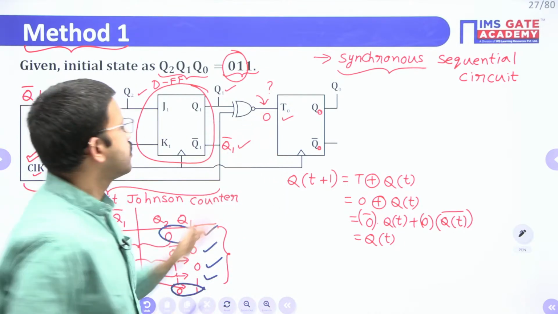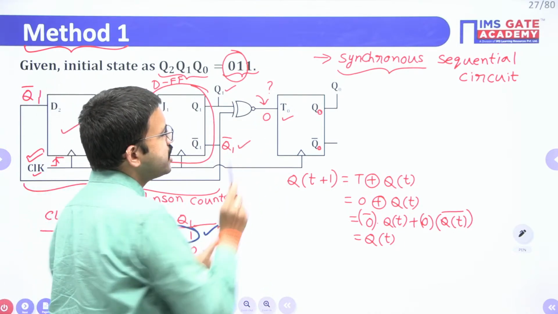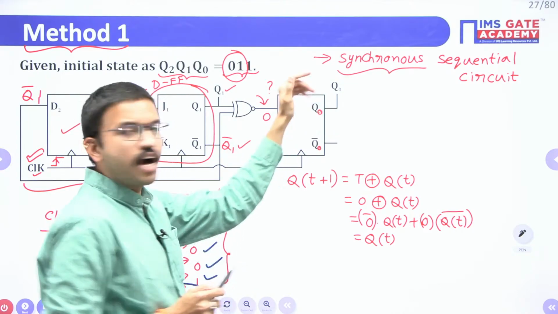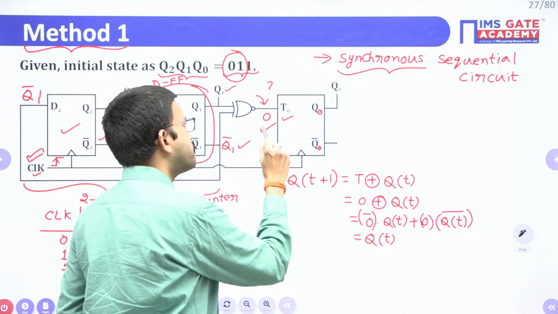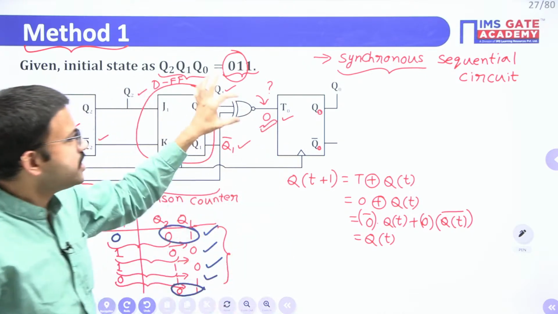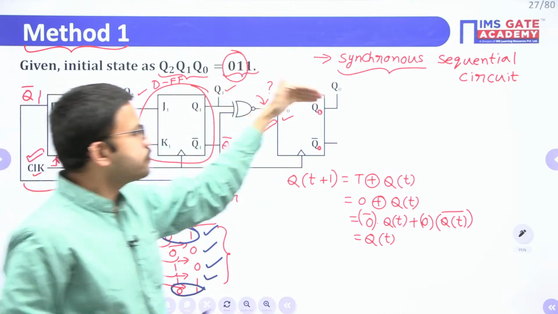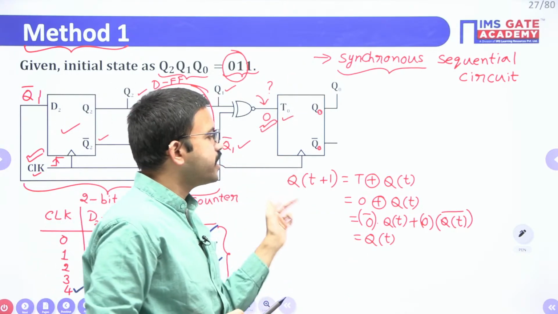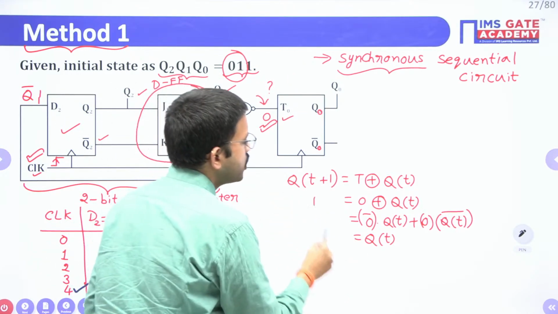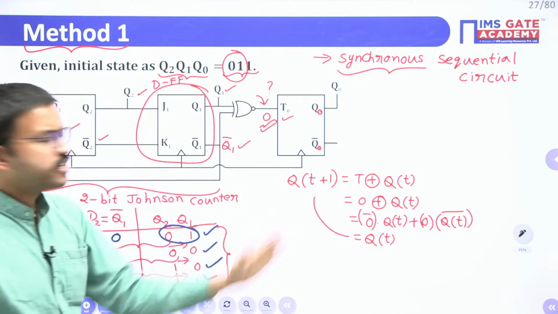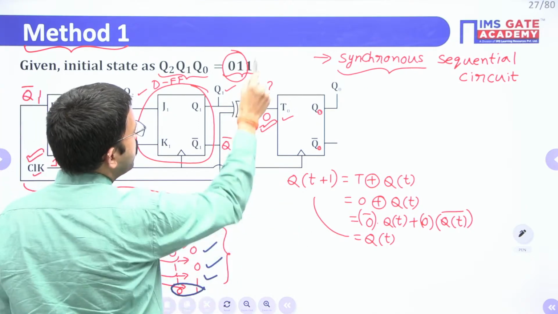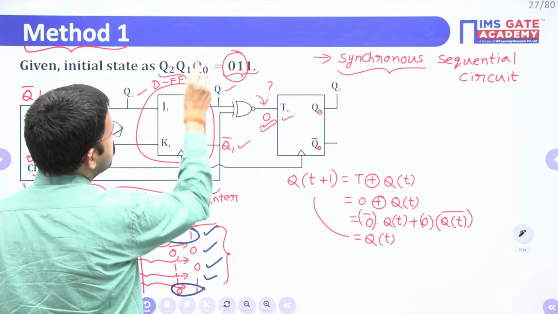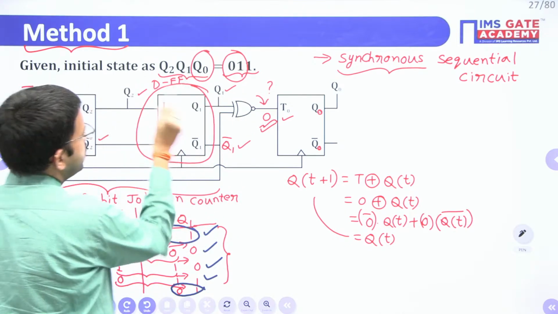Previously we got to know that whenever T value is 1, your next state is always the complement of the previous state. Now, here you are learning one more point. For a T flip-flop, whenever T value is 0, your output will remain the same. Whatever the earlier state you are having, it will remain in the same state. Now, according to the given question, the initial state they have given, right?